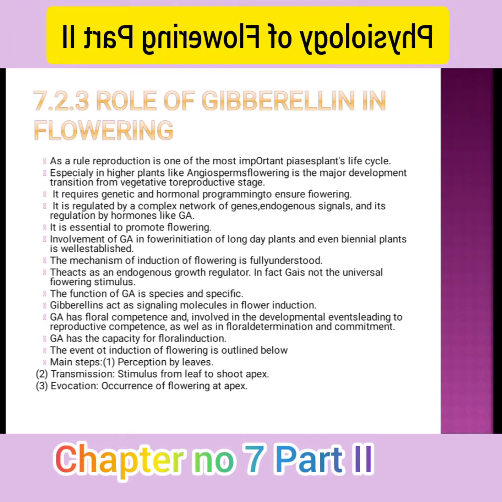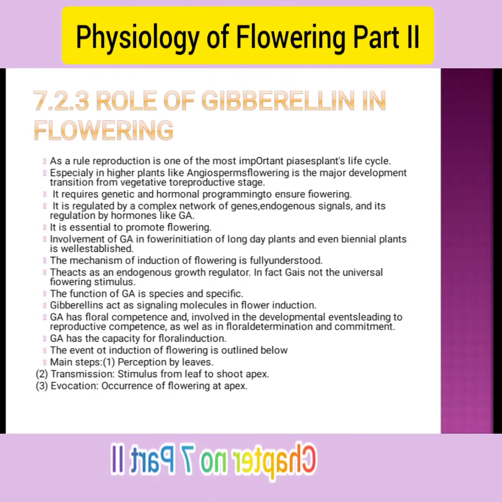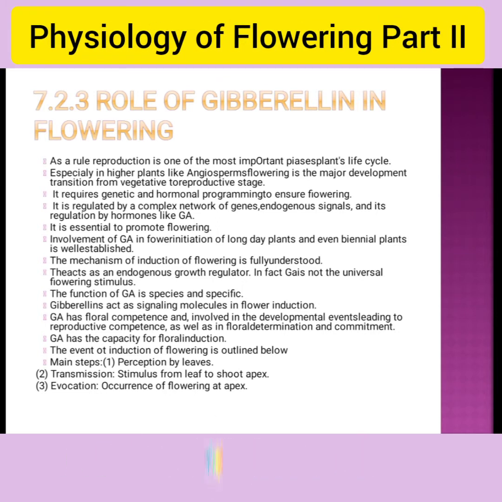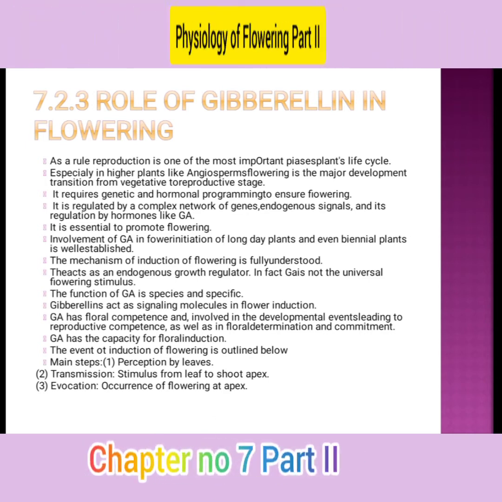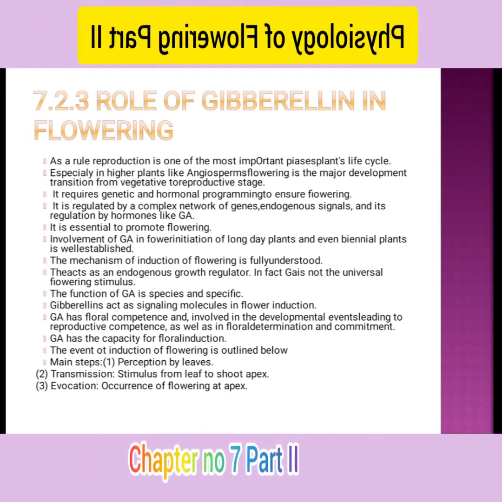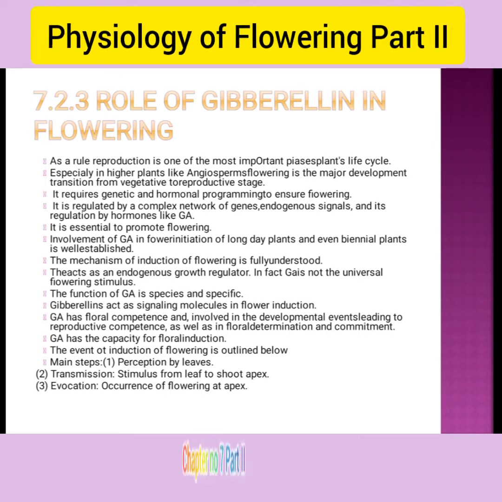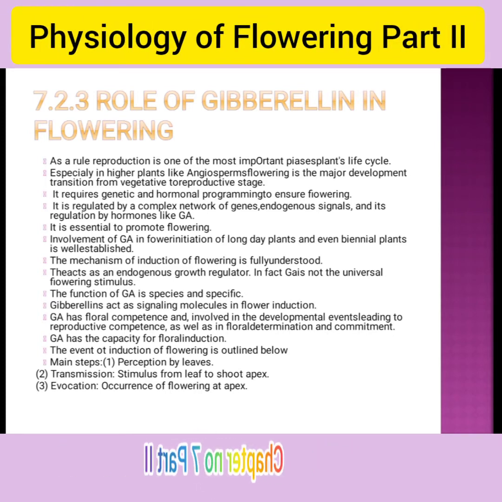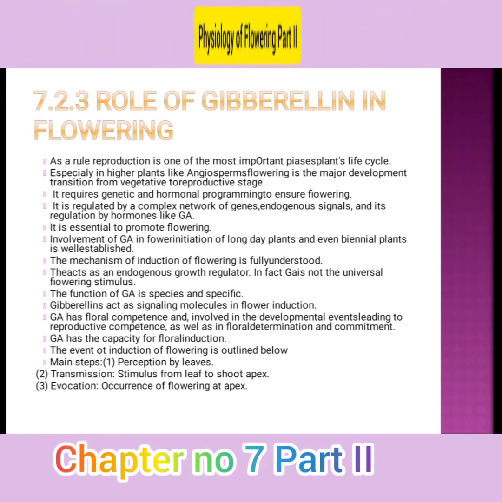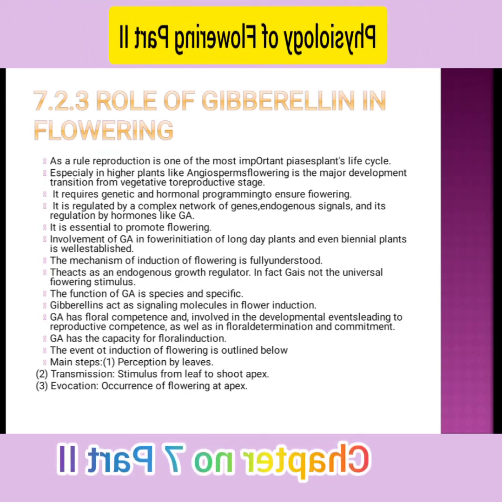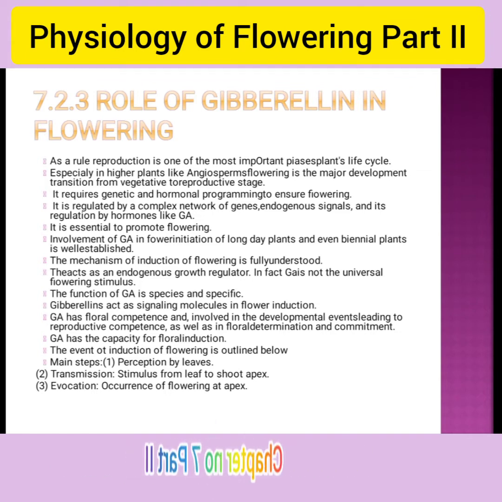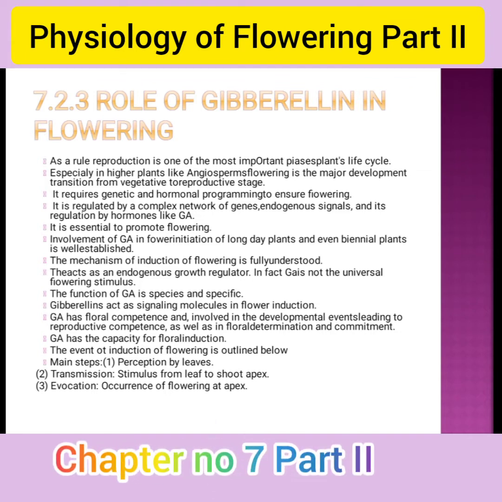The involvement of GA in flowering of long day plants and even biennial plants is well established. The mechanism of flowering induction is not fully understood. It acts as an endogenous growth regulator. In fact, GA is not a universal flowering stimulus; it is species specific. Gibberellin acts as a signaling molecule in flowering induction.